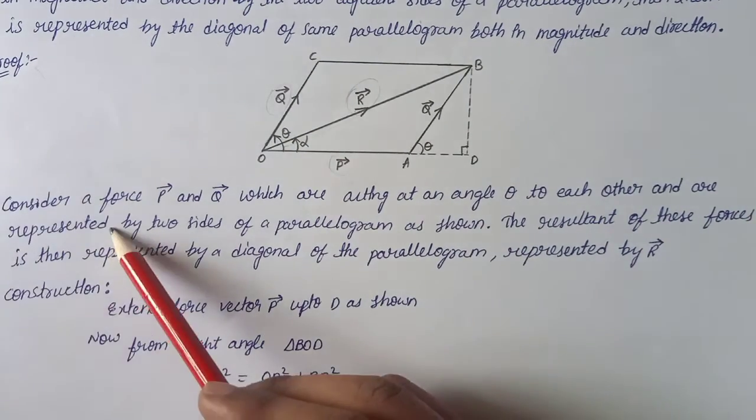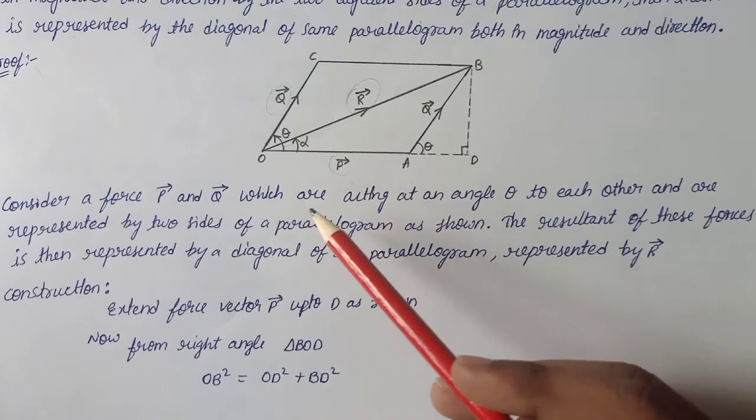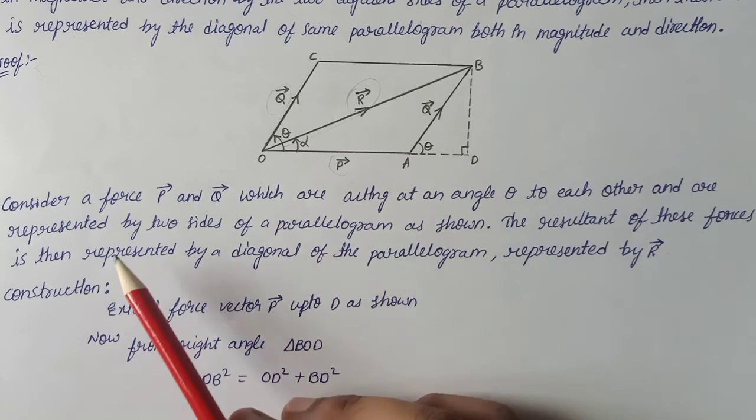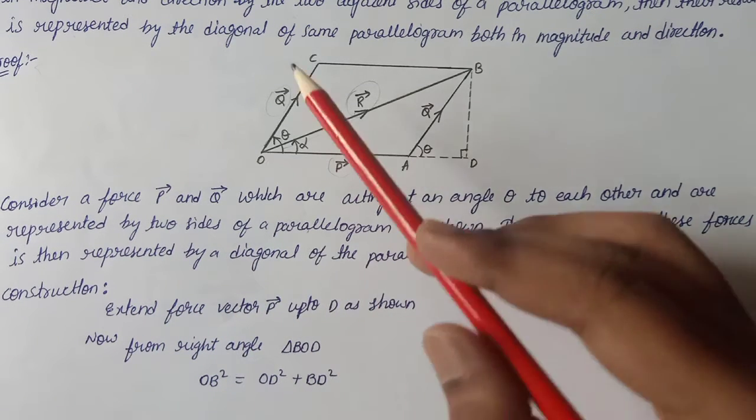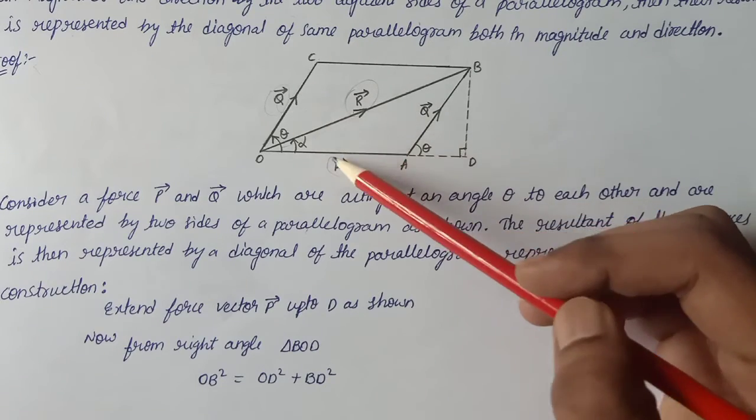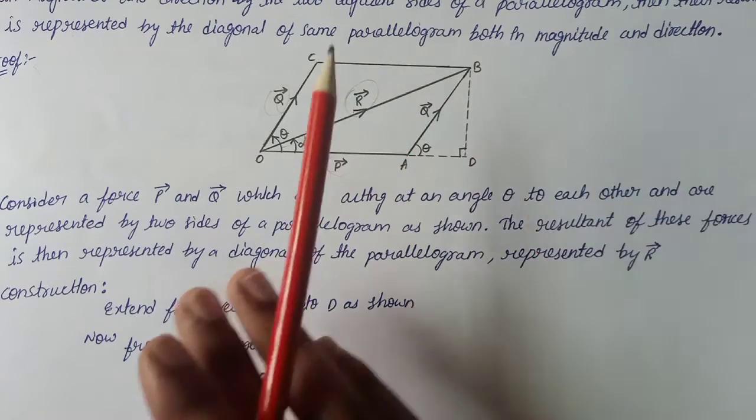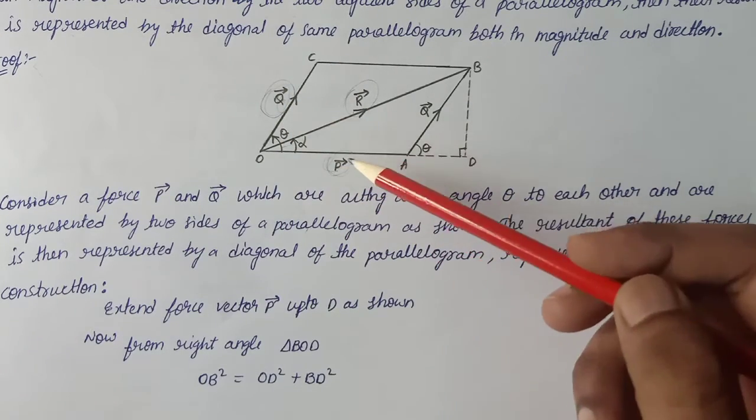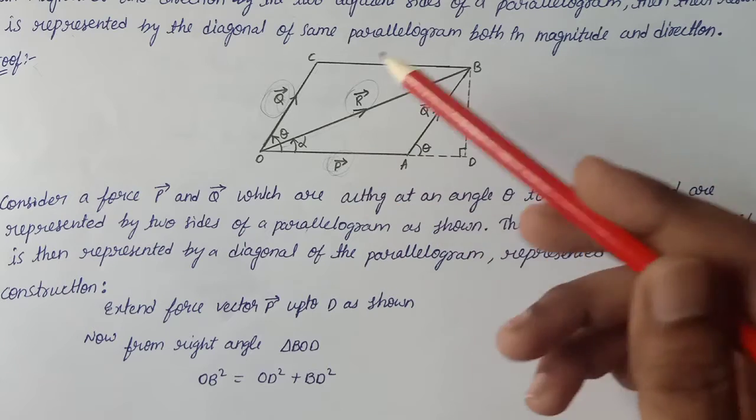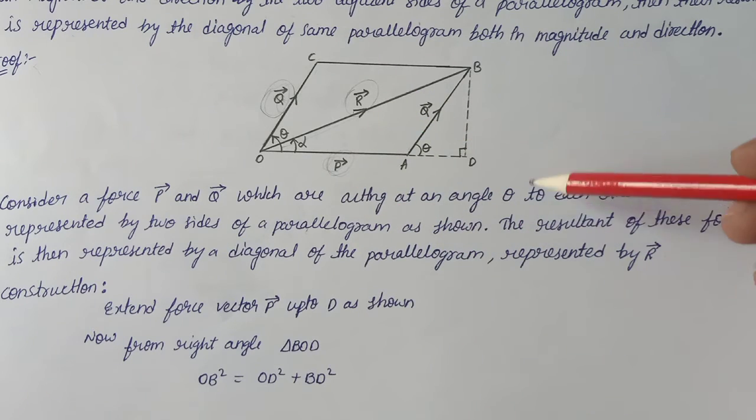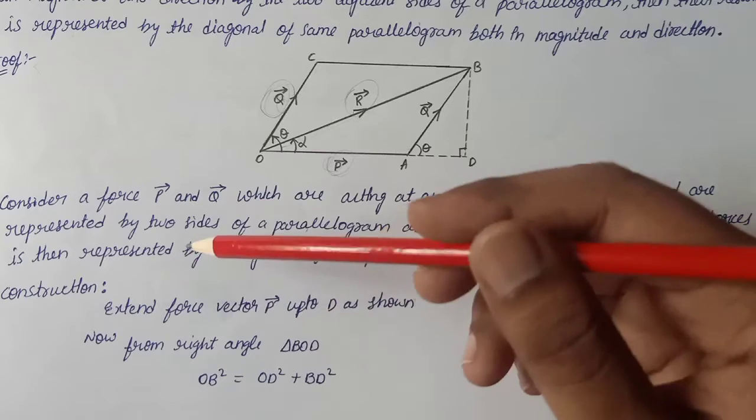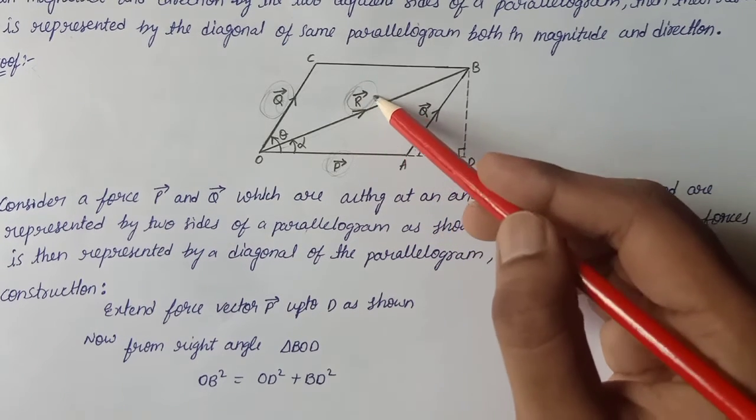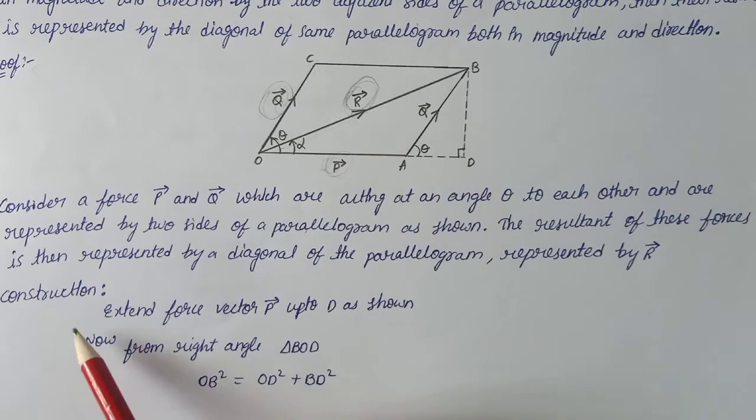Consider forces P bar and Q bar which are acting at an angle theta to each other and are represented by two sides of a parallelogram. Here P bar and Q bar are represented as the two sides of a parallelogram. By these two sides only we got the whole diagram. The resultant of these forces is then represented by the diagonal of the parallelogram, represented by R. This is the diagonal of these two forces.